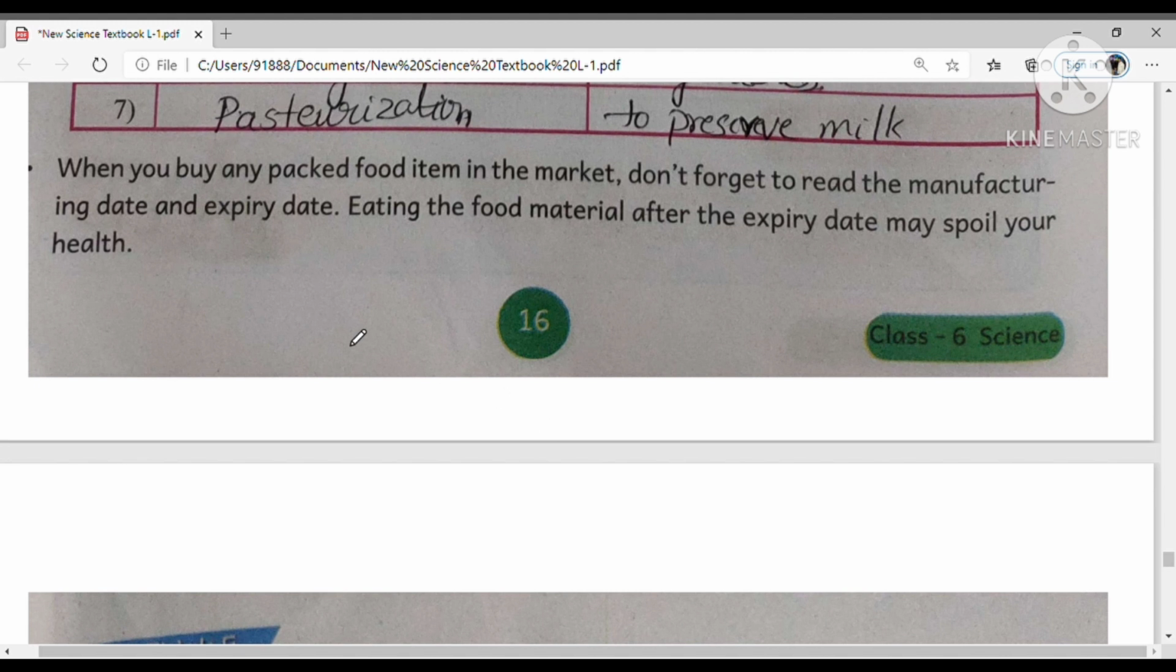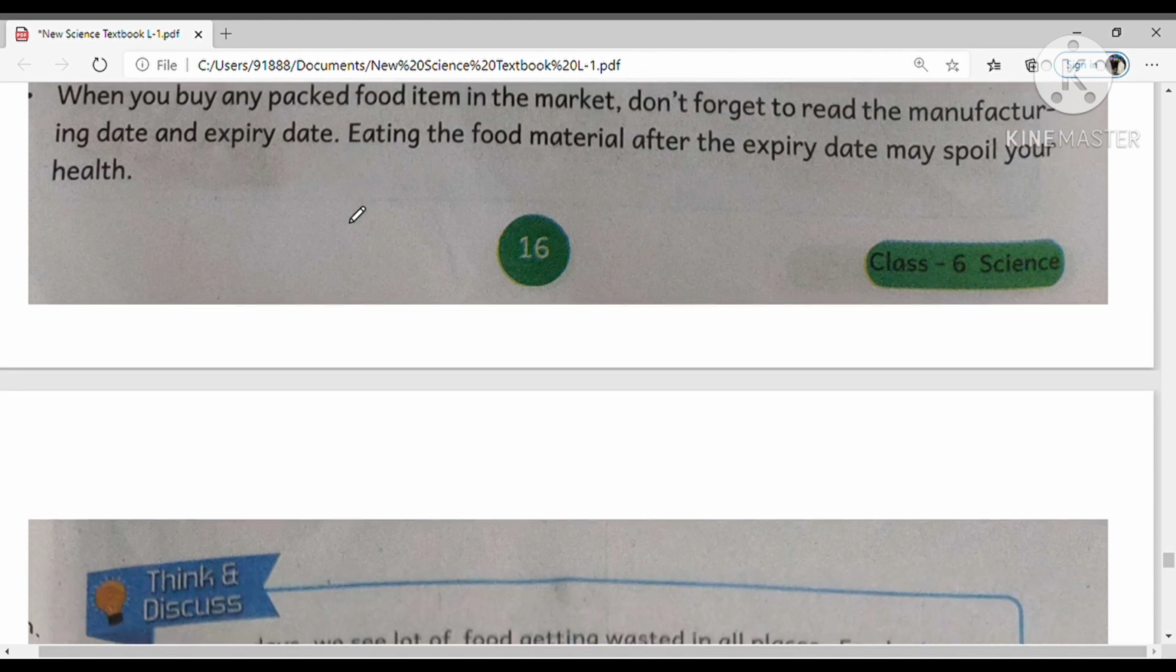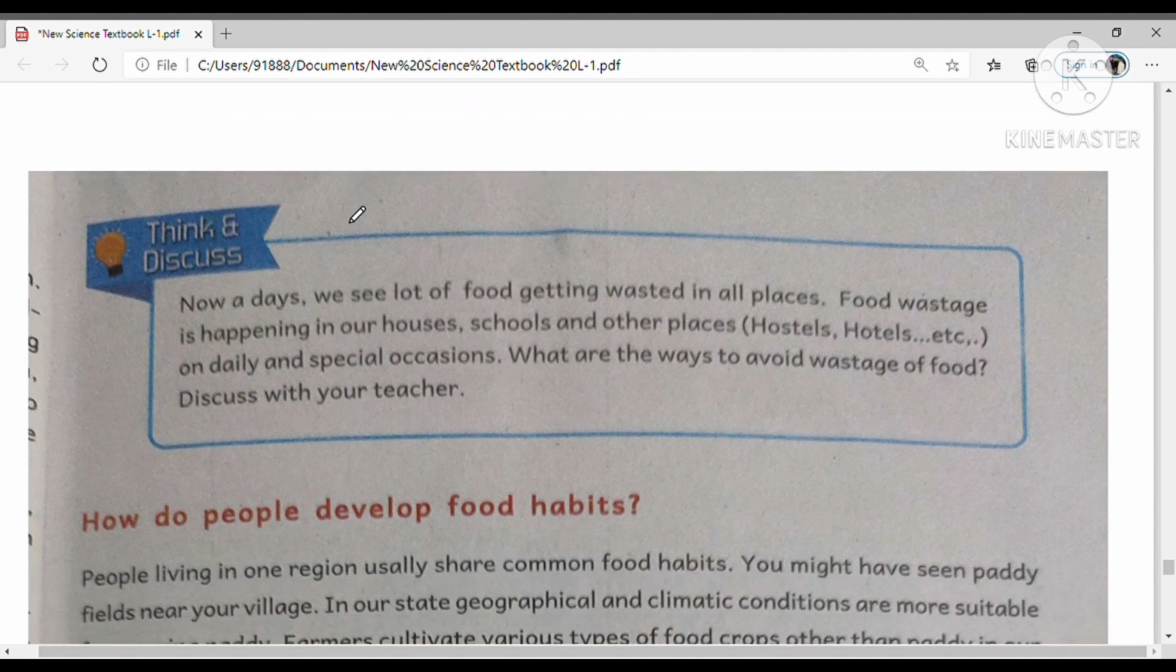So when you buy any packed food item in the market, don't forget to read the manufacturing date and expiry date. For example, when you buy chip packets like Lay's or biscuit packets, you have to read when it was manufactured and what the expiry date of that food item is. Eating food after the expiry date may spoil your health. If you do not observe the manufacturing date or expiry date, then what will happen? If you eat those biscuits or chips, your health may be spoiled.